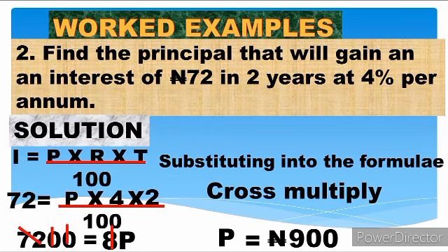So our principal for this question is 900 naira. So the money that was deposited was 900 naira. So that's why it was able to yield an interest of 72 naira at the rate of 4% in 2 years. Now you can solve a lot of questions using my format.